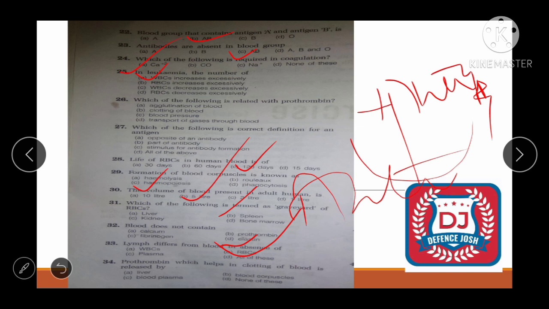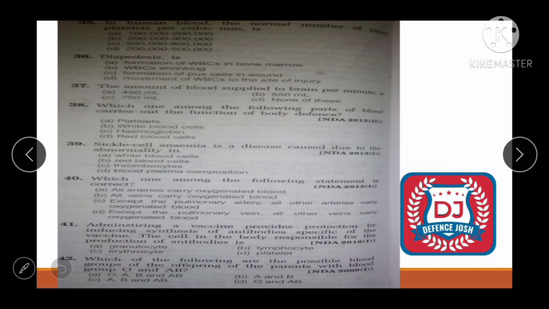ठीक है, next question is, prothrombin which help in clotting of blood is released by. So let's see what would be the correct answer. किससे release होता है? So correct answer will be liver. Alright, next question is, in human blood the number of blood platelets per cubic millimeter is 2 lakh to 5 lakh. Alright, next question is, diapedesis is, see friend, it's important question. It is the movement of RBC to the site of injury.